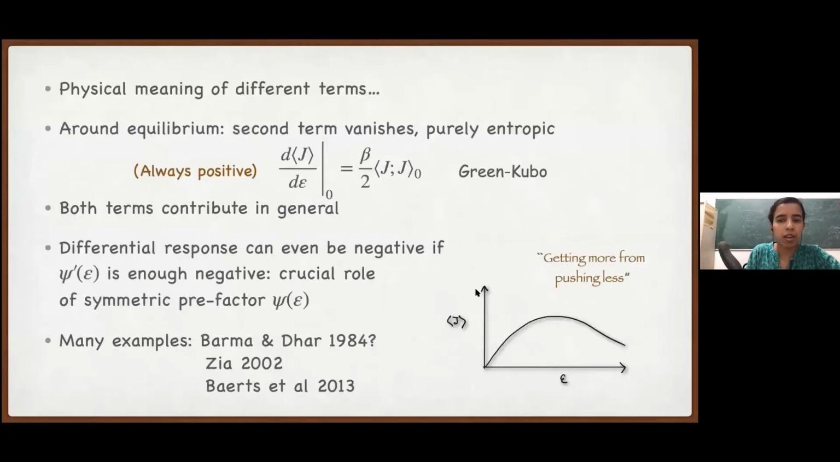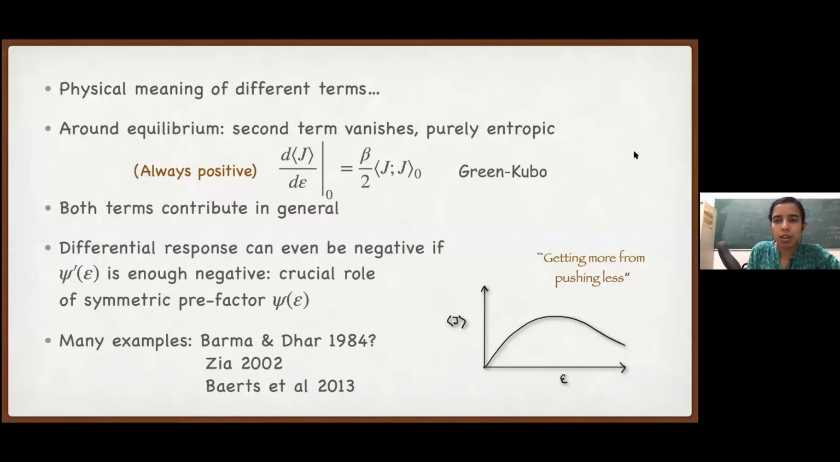And this is known in various examples. There were various studies from quite early. There was one by Mustansir and Deepak, where they looked at the behavior of current in some disordered lattice. There was one work by Zia, where he looked at what he called getting more from pushing less.